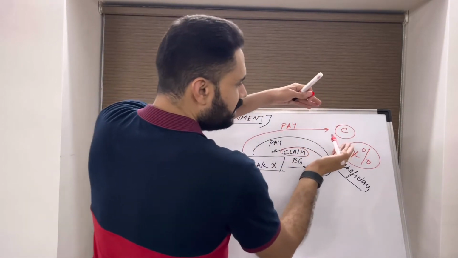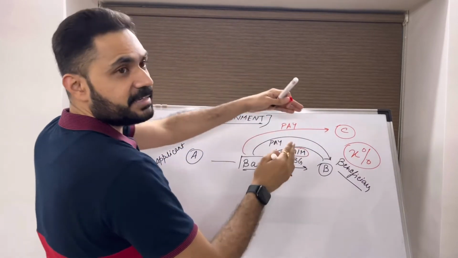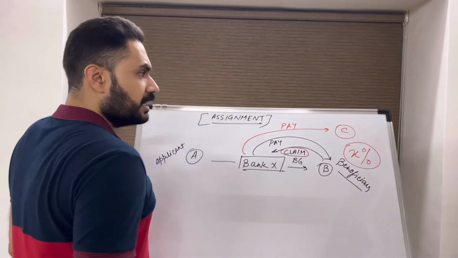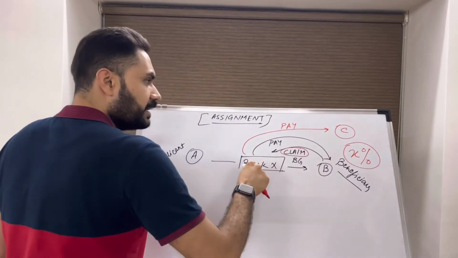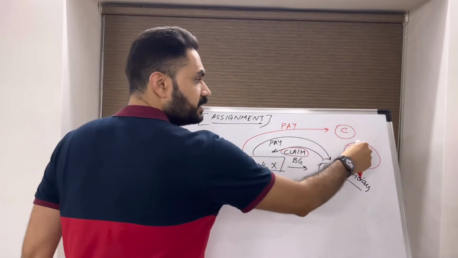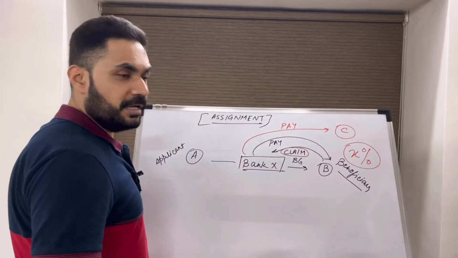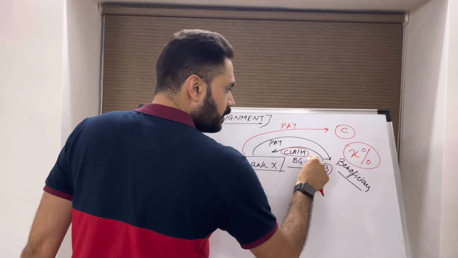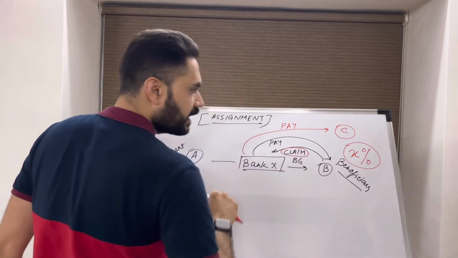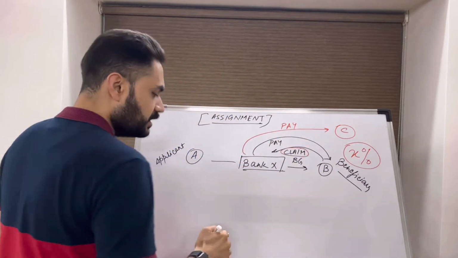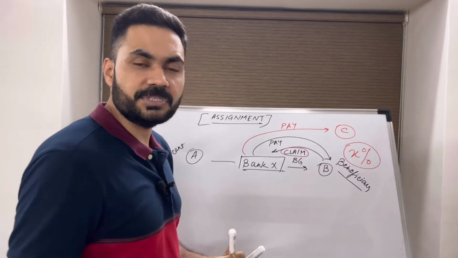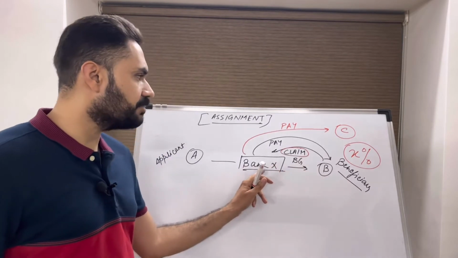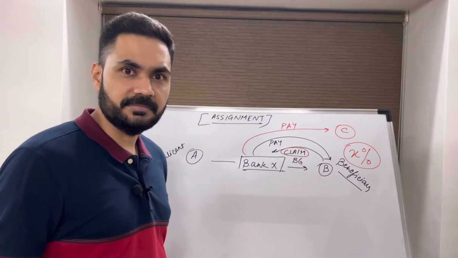The only facility which company C has is getting payment from the bank. Company C cannot come to the bank and ask for payment of his share of X%. No, this will only get triggered if B lodges a complying claim under the guarantee. So C has only one right, which is to sit back and relax and wait for this entity to lodge a complying claim under the guarantee.